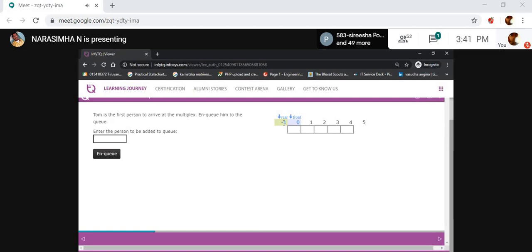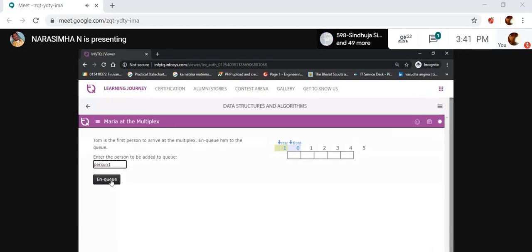Now, this is the counter area. You want to insert data, so I'm inserting a person. Person 1 comes. It's enqueuing, because I want to add the data. Let's see what happens.